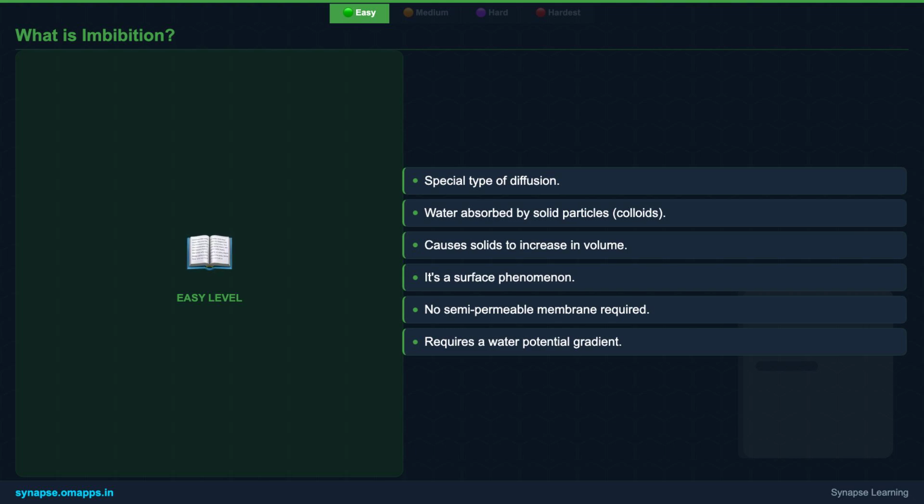This phenomenon is primarily a surface interaction between the solid material and water molecules. Importantly, it doesn't require a semi-permeable membrane, which sets it apart from other water movement processes like osmosis. The driving force behind imbibition is a strong water potential gradient, meaning the dry solid has a much lower, more negative water potential than the surrounding liquid, pulling water into its matrix.